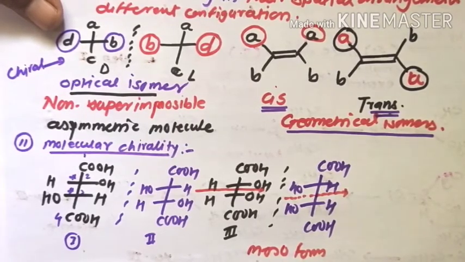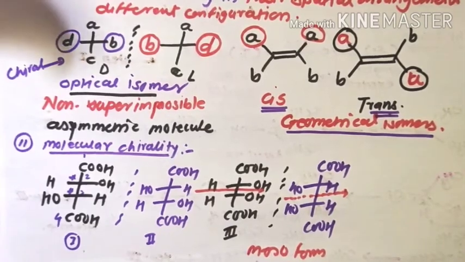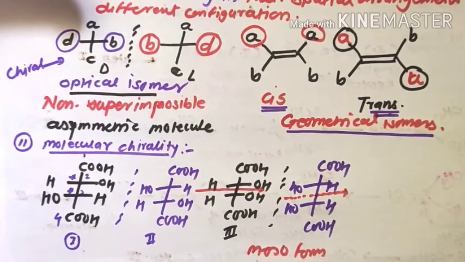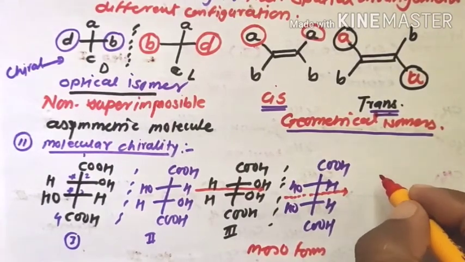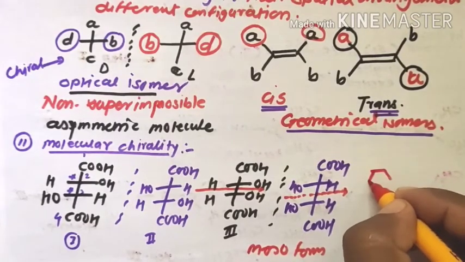Now, chirality alone is not an essential condition for the optically active form. That means the whole molecule should be optically active in terms of symmetry operations as well as chirality. Another molecule is a biphenyl compound, the structure of biphenyl.